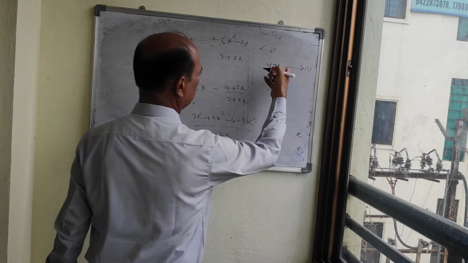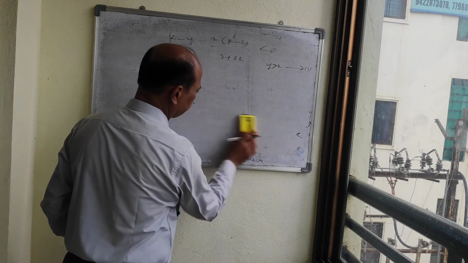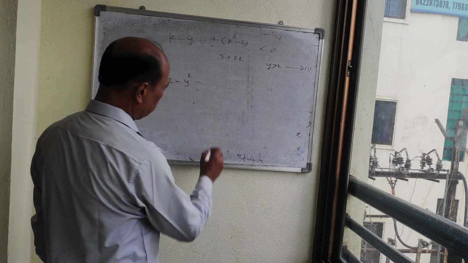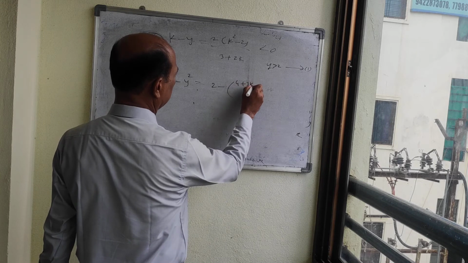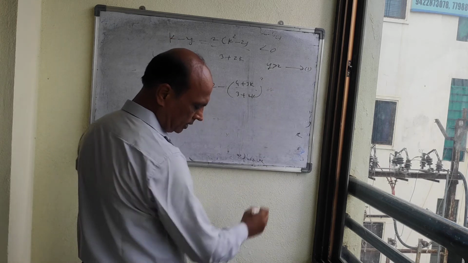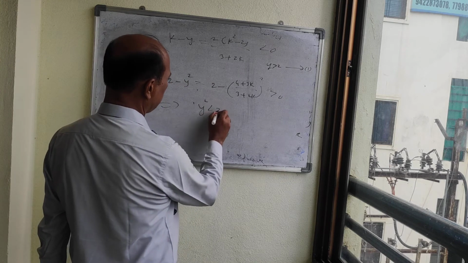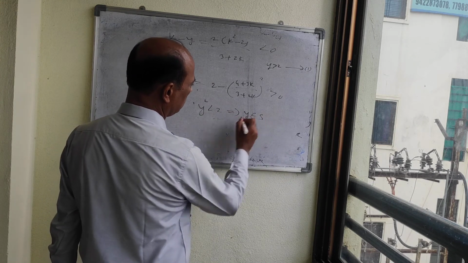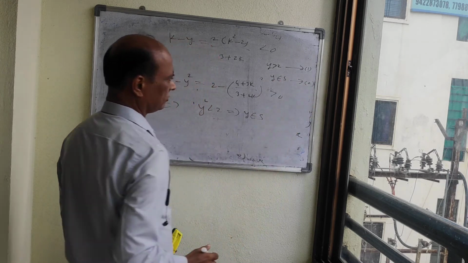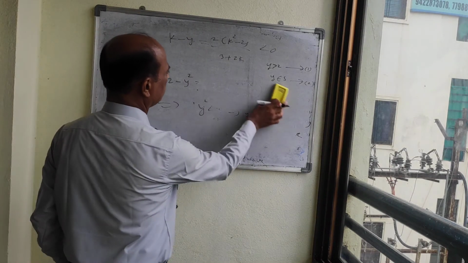This is our argument number 1: y is greater than k. Now also, we have 2 minus y square equal to 2 minus ((4 plus 3k) upon (3 plus 2k)) whole square, and it is greater than 0. So what does this imply? This implies that y square is less than 2, which implies that y belongs to S. This is our second argument. We will use these two arguments in the contradiction.